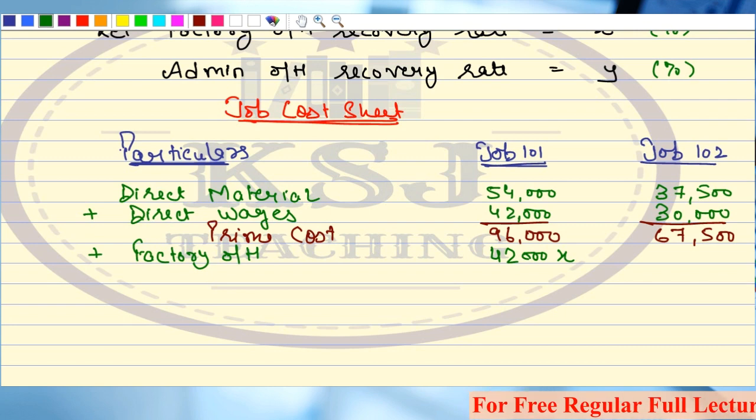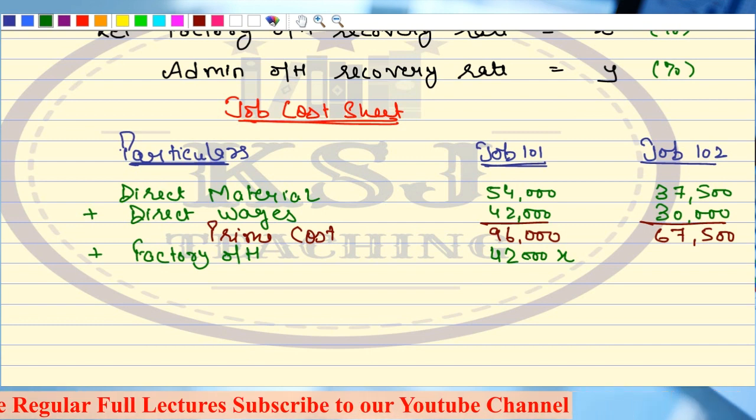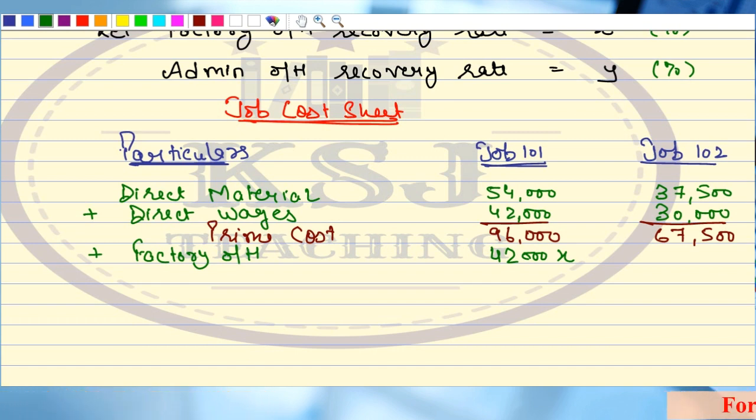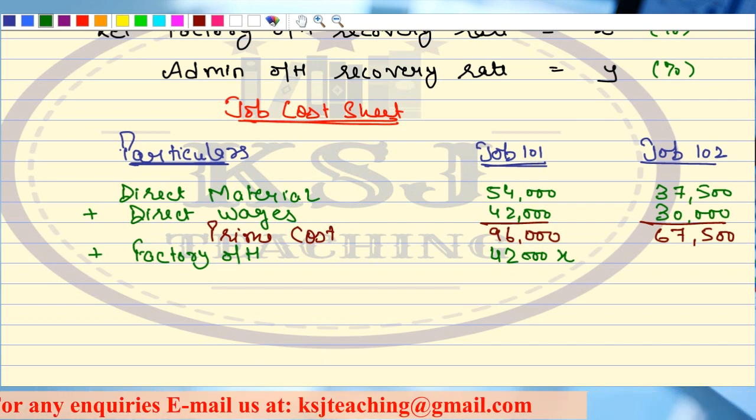X is my percentage on which I am recovering the factory overheads and 42,000 is my direct wages. The question has given us that factory overheads are to be recovered on the basis of direct wages, so I have multiplied 42,000 by X. That is my recovery percentage. Anybody having doubt in this? I hope this is clear.